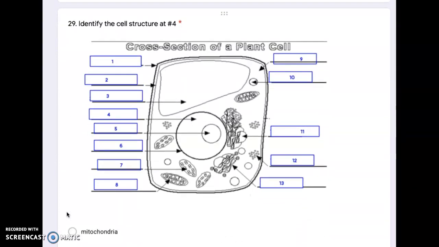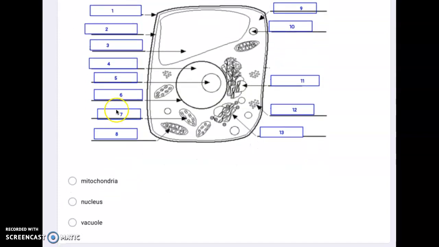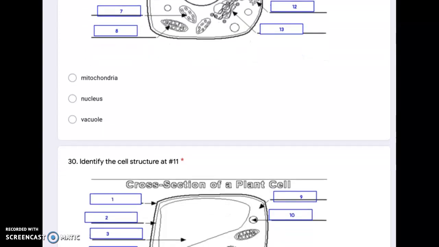Number 29. Identify the cell structure at number 4. So number 4 is right here, pointing to this circle in the middle of the cell. Is that the mitochondria, nucleus, or the vacuole?